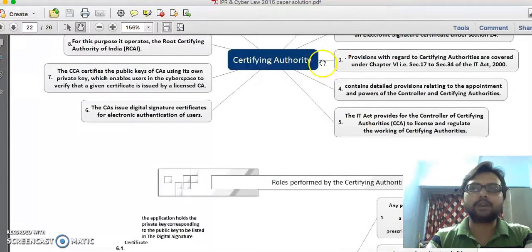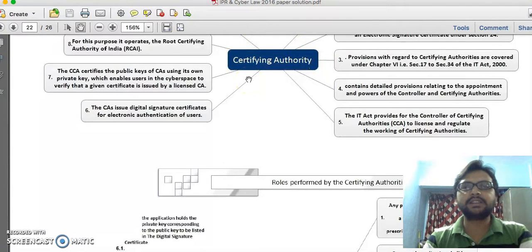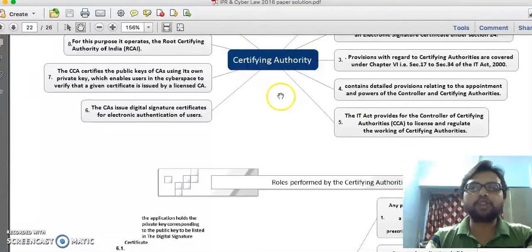For example, TCS also provides you with a digital certificate. So how did TCS get this authority? Because of the controller. The controller is going to examine whether the CA is well authorized, well versed with the current trends, and whether it is eligible or not. Eligibility criteria is checked first. If the eligibility criteria is satisfied, then big companies or firms like TCS, and many other CAs, can be authorized to officially issue certificates to other individuals.